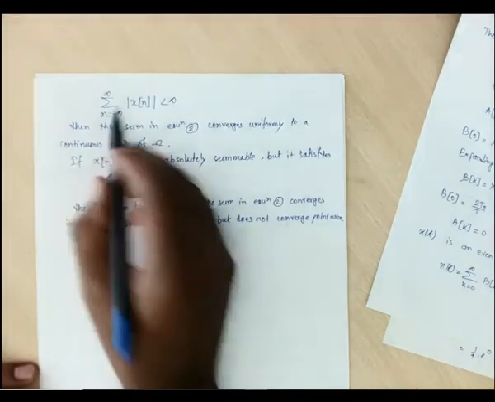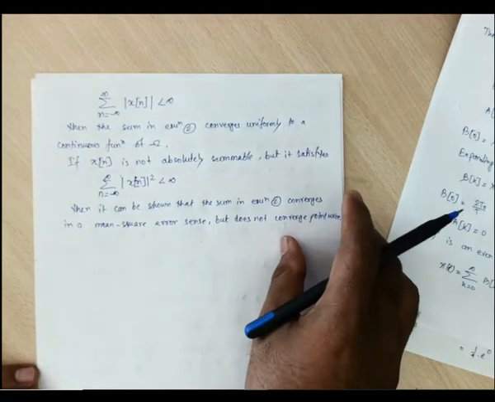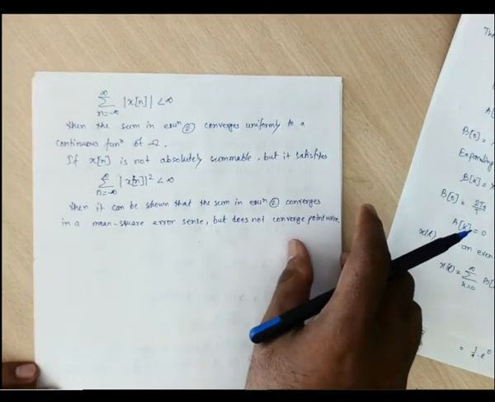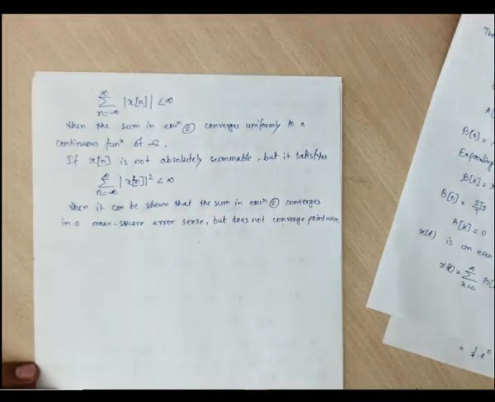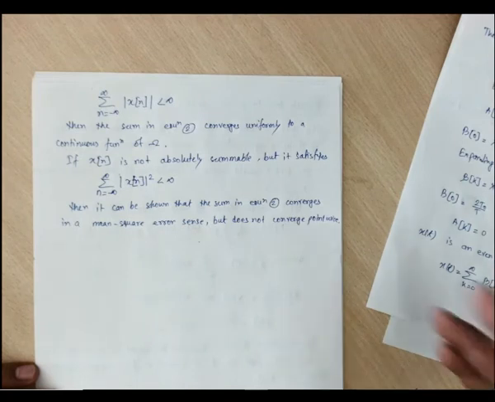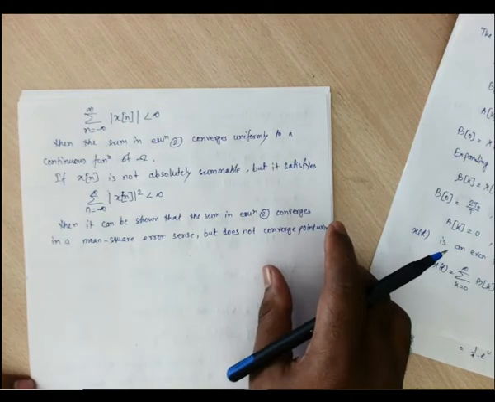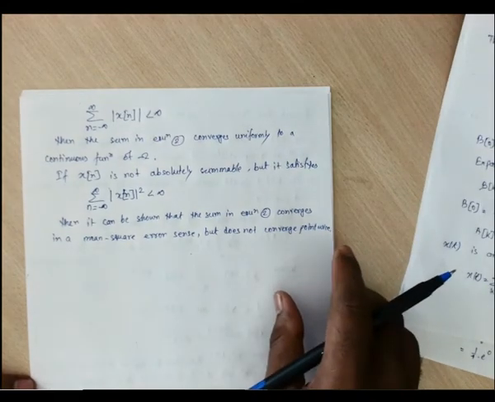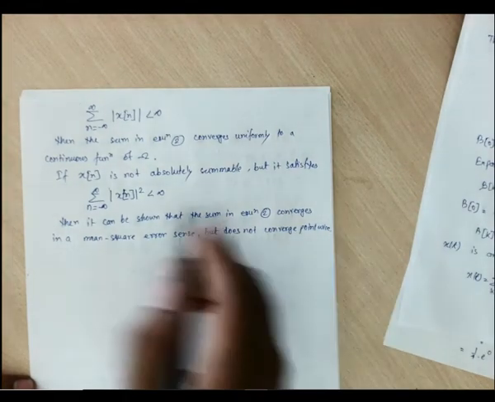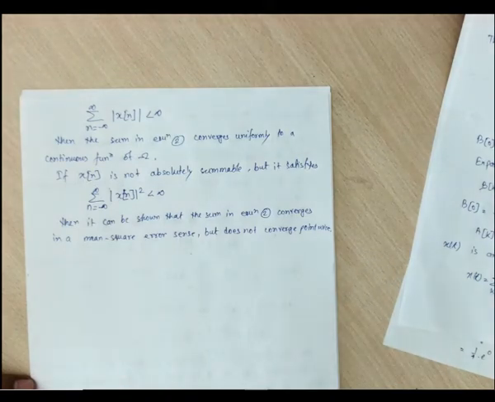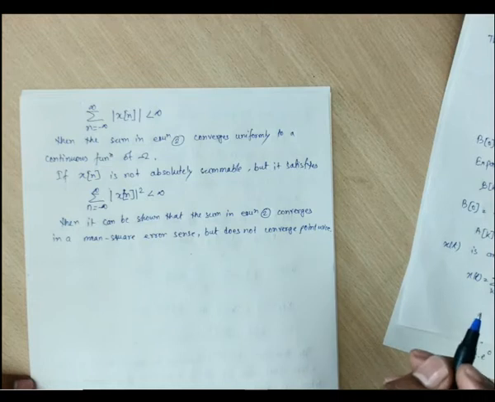Within that infinite duration, if x of n is of finite value, then the sum converges uniformly to a continuous function of omega. Now if x of n is not absolutely summable but satisfies this condition, then the sum in equation 2 converges in a mean square error sense.